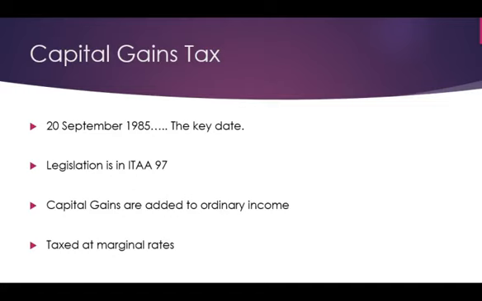Now, the other thing to note here is that if I make a capital gain, I will add that to my ordinary income. In other words, if I buy and sell some shares, I'm going to put that in my tax return and it will be added to my wages and my interest income from the bank. And I am going to pay tax on that at my marginal rate. Let's have a look at that.